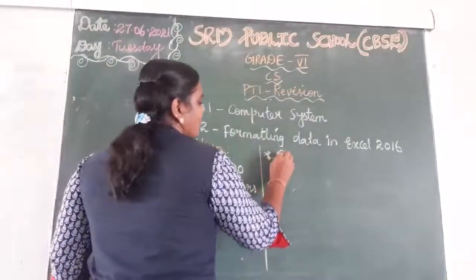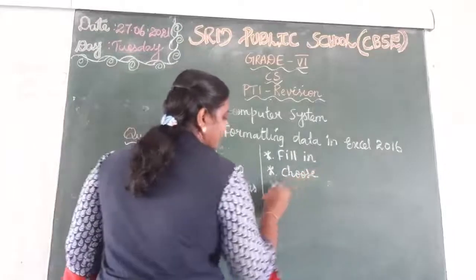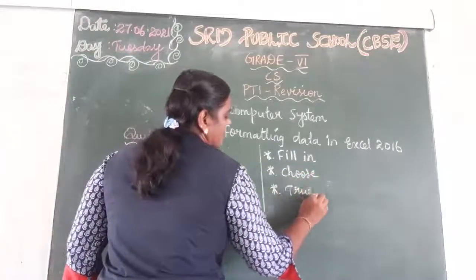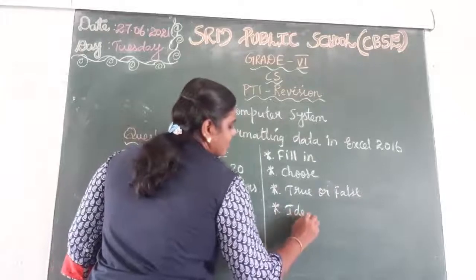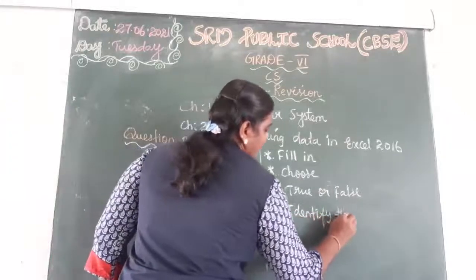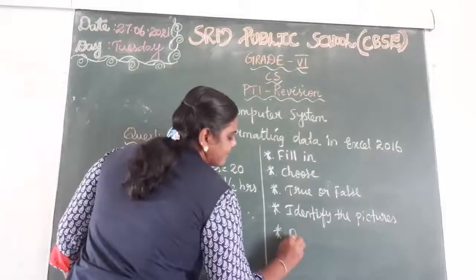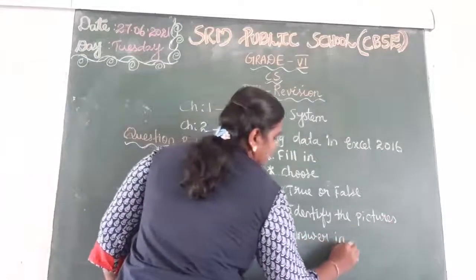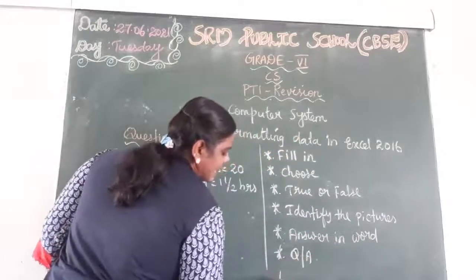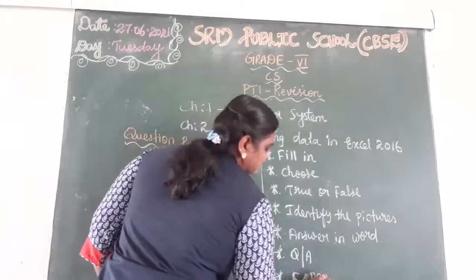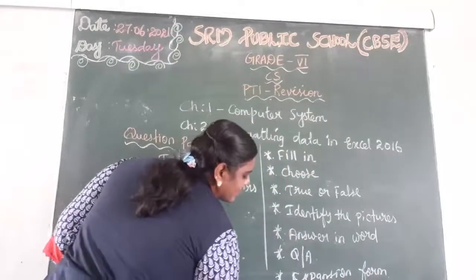First, fill in, then choose true or false, identify the pictures, then answer in one word, question and answer, expansion form, then shortcut keys.